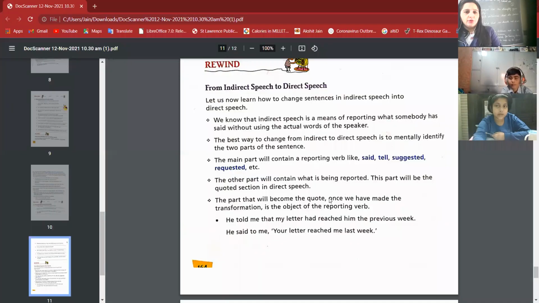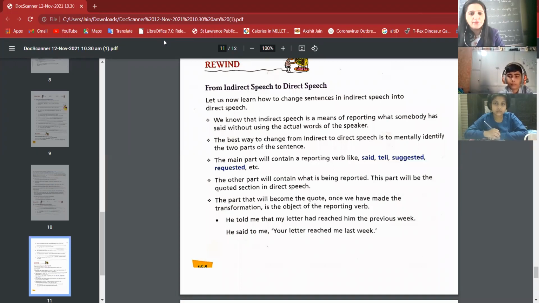So now we are going to learn how we can convert from indirect speech to direct speech. Previously, we have learned how to convert direct speech into indirect speech. Now we are going to learn how we will convert indirect to direct speech. Like we know that indirect speech is a means of reporting what somebody said without using the actual words of